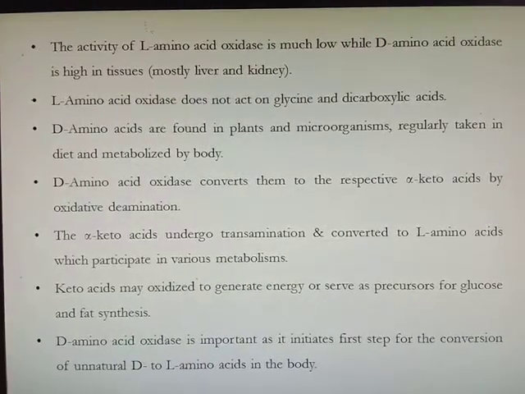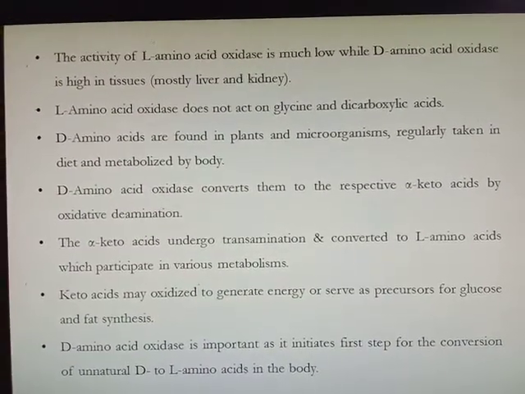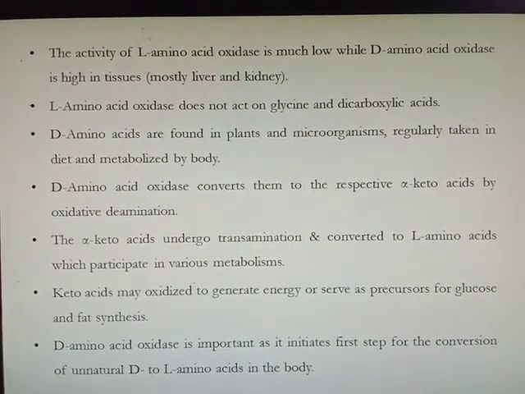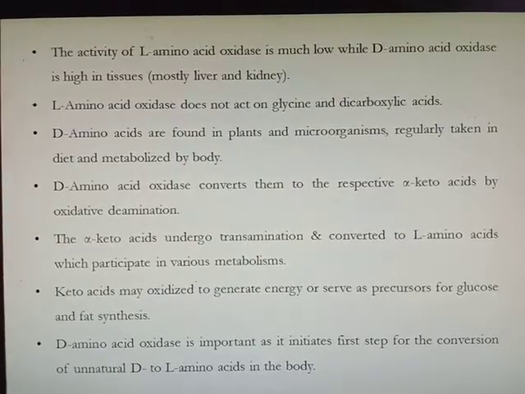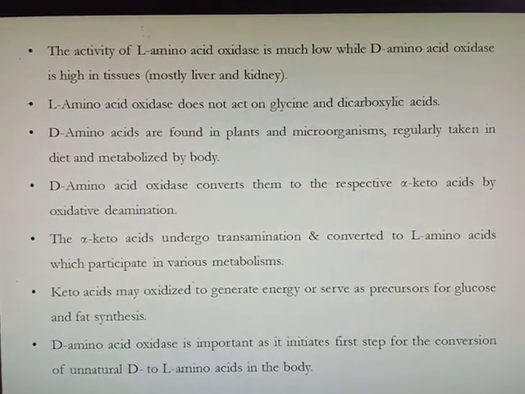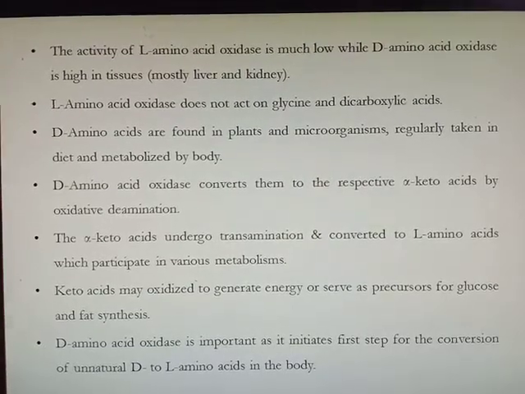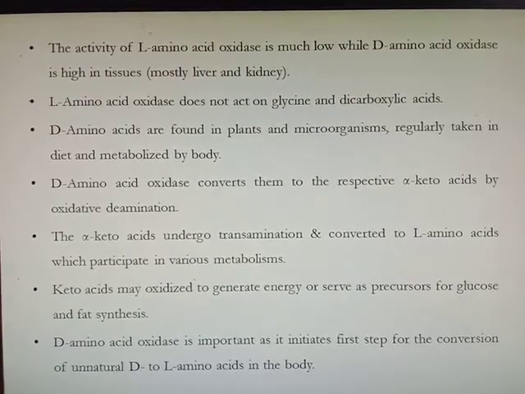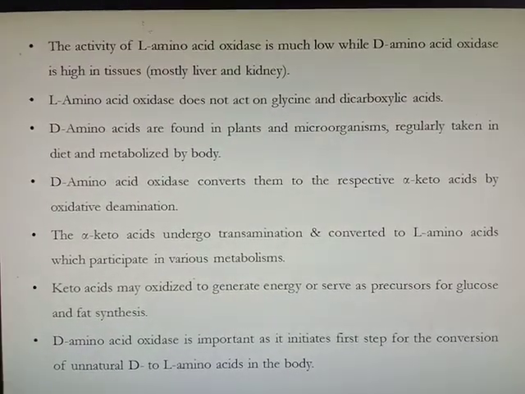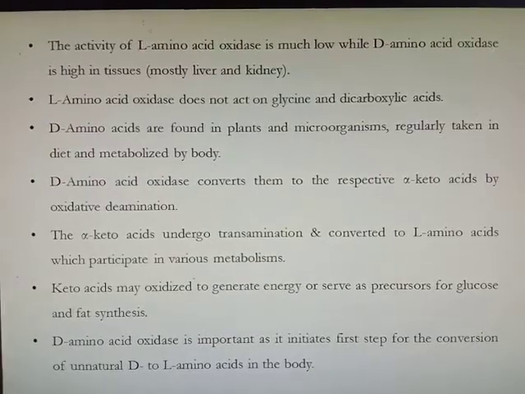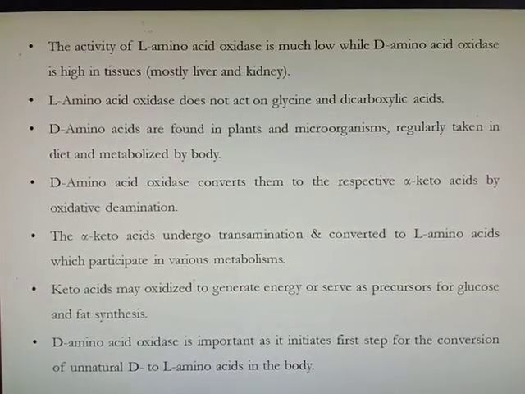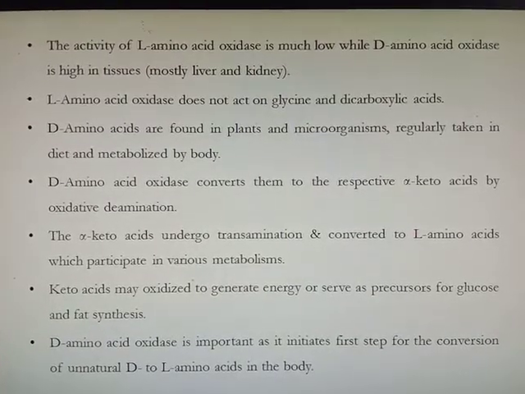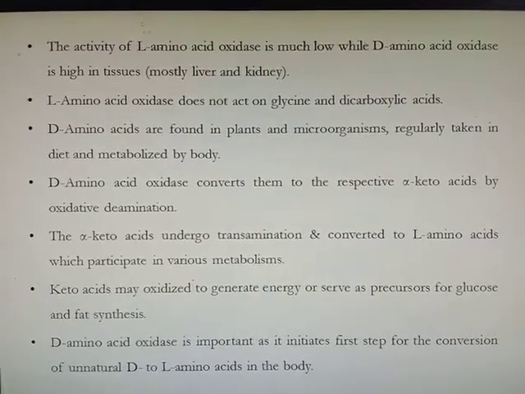D amino acid oxidase converts them to the respective alpha keto acid by oxidative deamination. The alpha keto acid undergoes transamination and is converted to L amino acid, which participates in various metabolism. Or the keto acid may be oxidized to generate energy or serve as a precursor for the synthesis of glucose or fat. D amino acid oxidase is important as it initiates the first step of conversion of unnatural D amino acids, which are taken in the form of food, to L amino acids in the body.